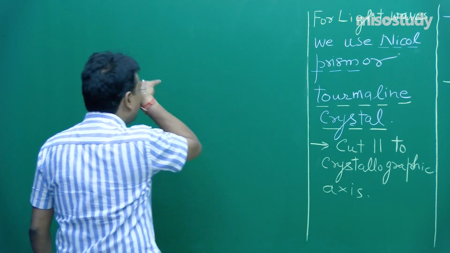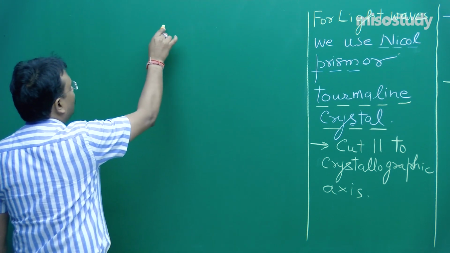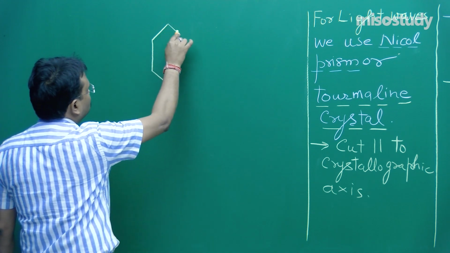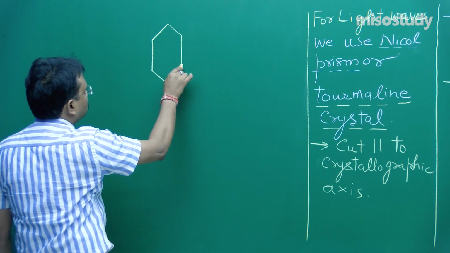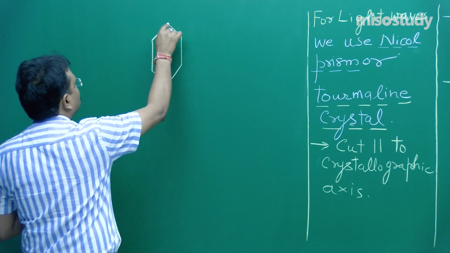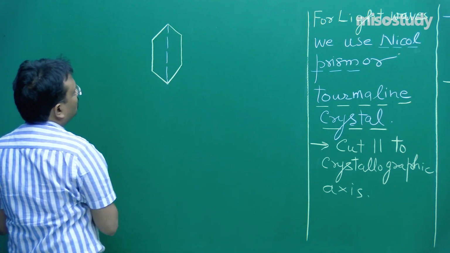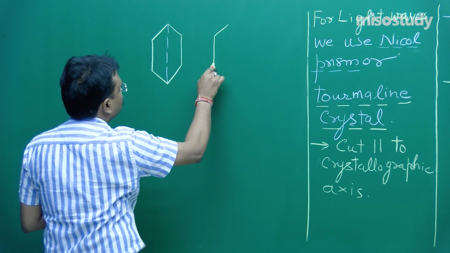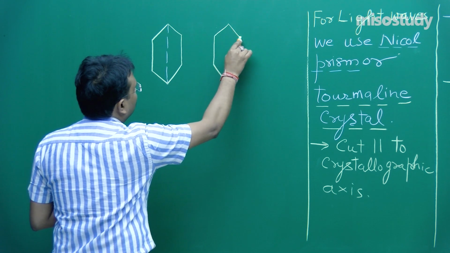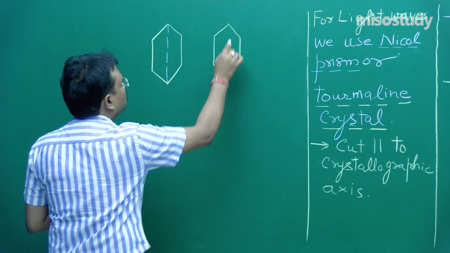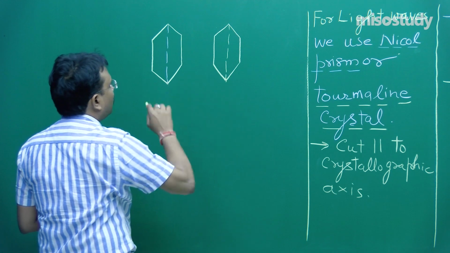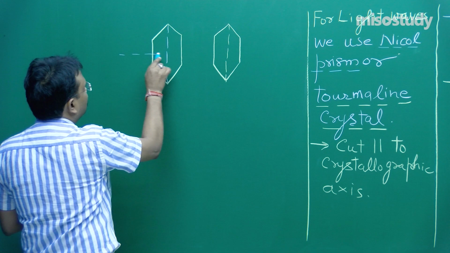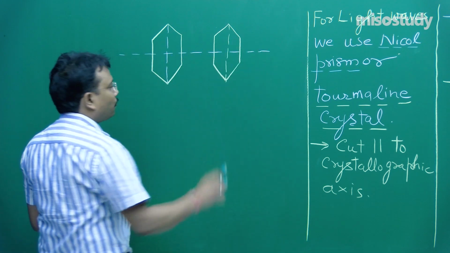Now, imagine these two crystals, fine. Crystal 1 and this is crystal 2. Fine. So, this is the opening, this is the opening. Now, this is the axis, fine.